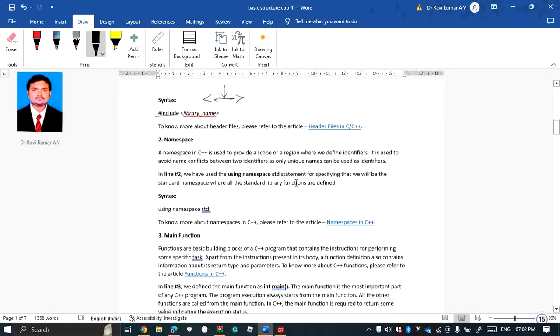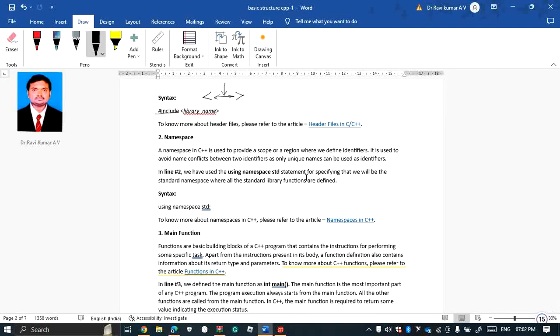Next we go with the namespace. A namespace in C++ is used to provide a scope or region where we define identifiers. Here we are using some identifiers or keywords like cin and cout, for which we need to use a standard library, like std.